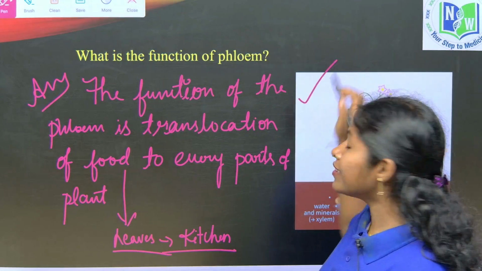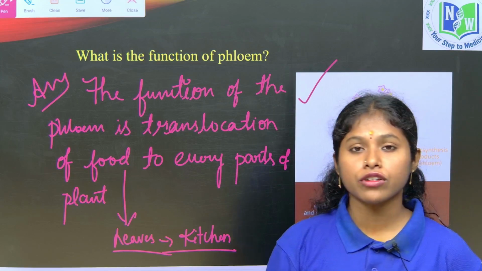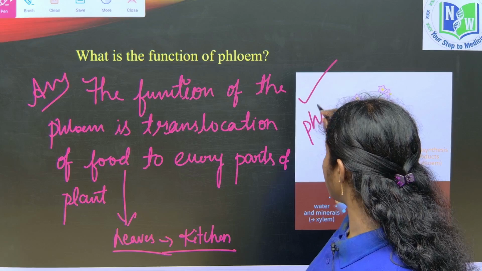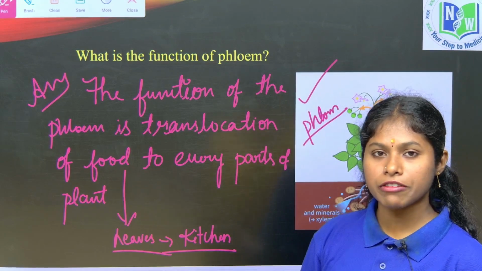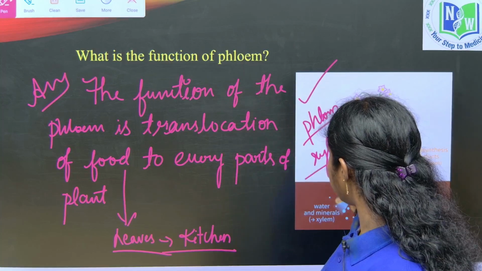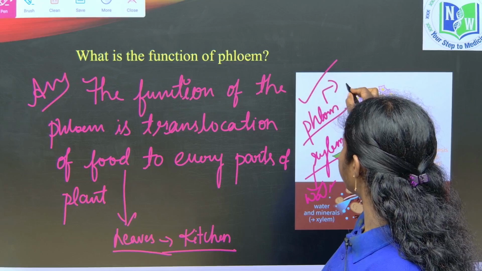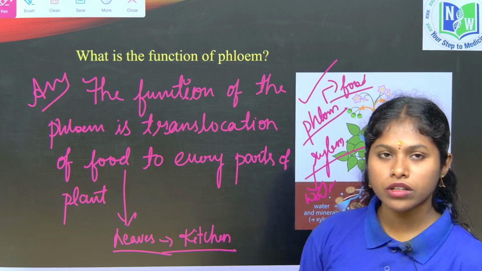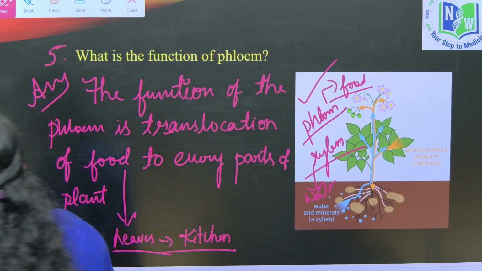Which tissue makes the translocation of food happen, children? The phloem tissue. Which tissue is helpful in the conduction of water and minerals, children? It's the xylem, right? Xylem is transportation of water and phloem is transportation of food. So this is the fifth question. Let's see the sixth question, children.